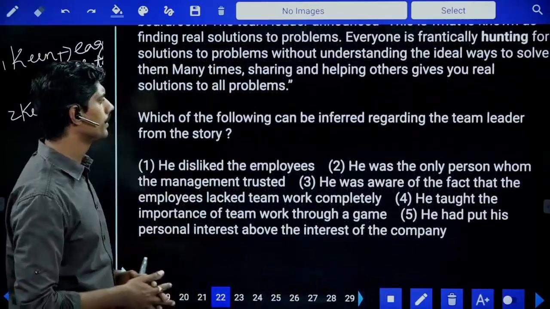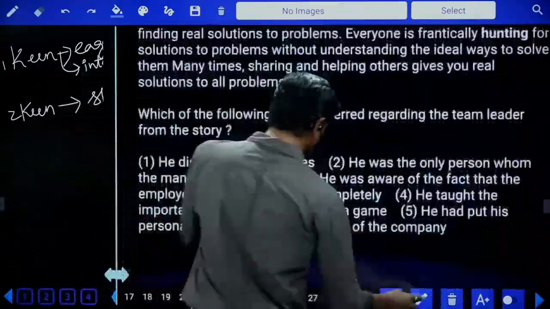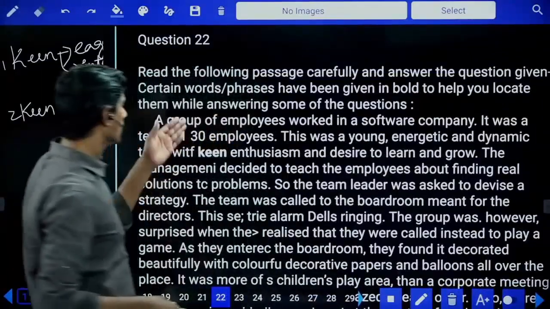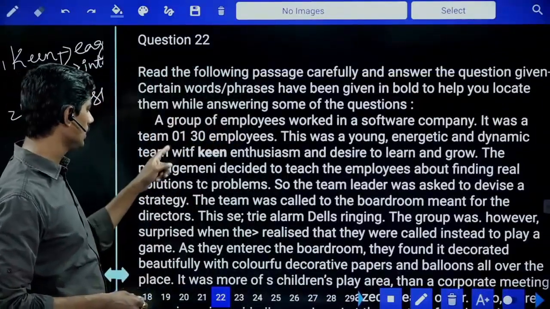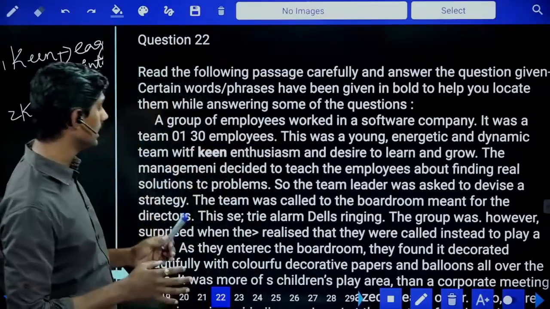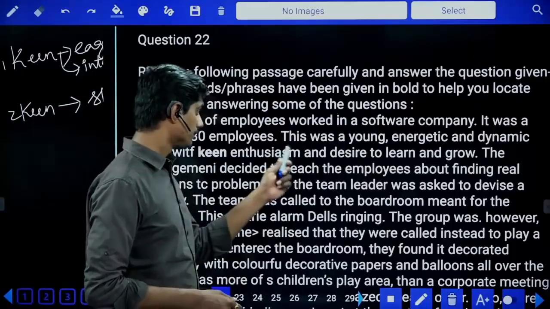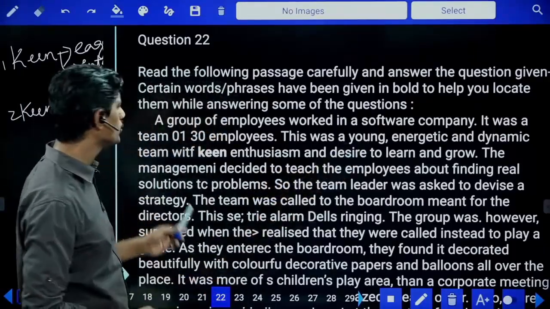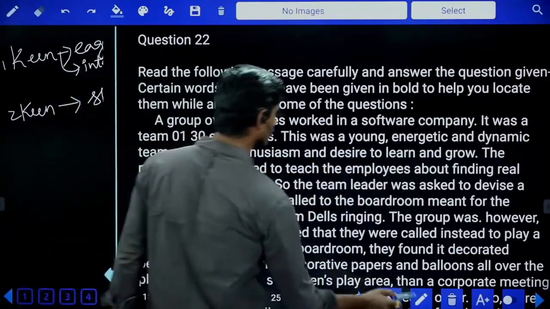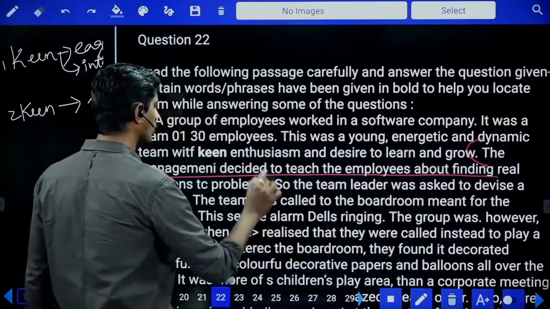Which of the following can be inferred regarding the team leader from the story? Let me check where is the team leader, because in the question, what is he saying? Team leader. Where is the team leader? A group of employees worked in a software company. It was a team of 130 employees. This was a young, energetic and dynamic team with keen enthusiasm. So software company is there, 130 people are there, young, energetic, dynamic team is there. Desire to learn and grow. The management decided to teach the employees about finding real solutions to problems. Now what management wants to teach? Management decided to teach the employees about finding solutions to the problems.